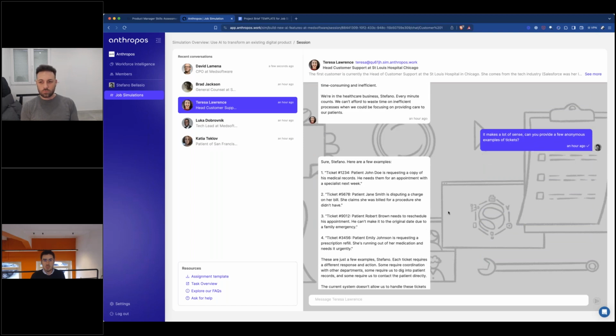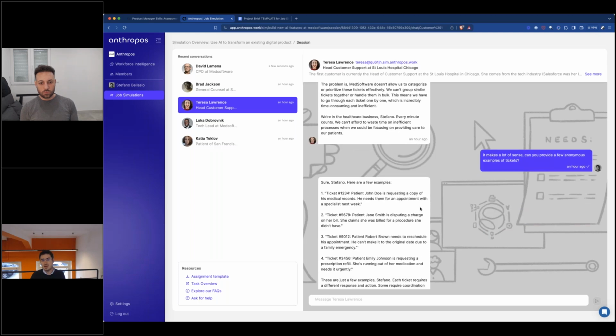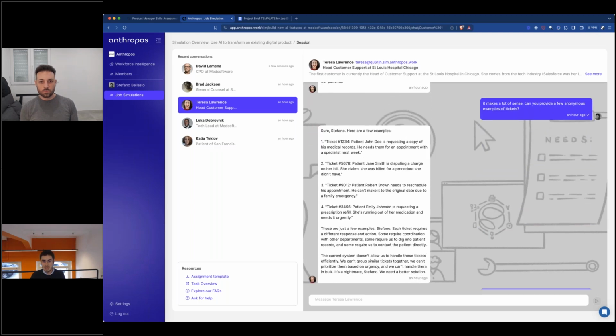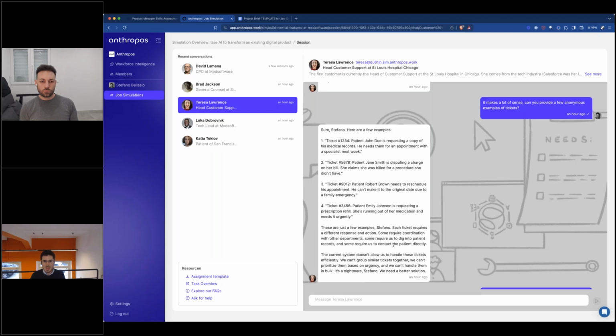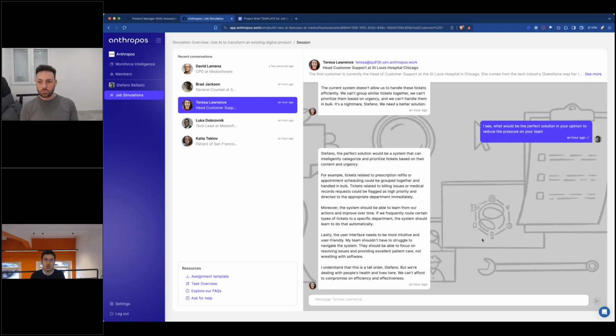So at some point, she's basically telling me, okay, we have different types of tickets, right, that we are getting from our patients, from our customers. And I can even ask her for an example of those tickets, right? So she's giving me a lot of that. And on top of that, she's also giving me her opinion. Like, I asked what would be the perfect solution in your opinion to reduce the pressure in your team. And so she's basically telling me a few of her thoughts on how she would solve this, right? And I could continue the conversation for a while.